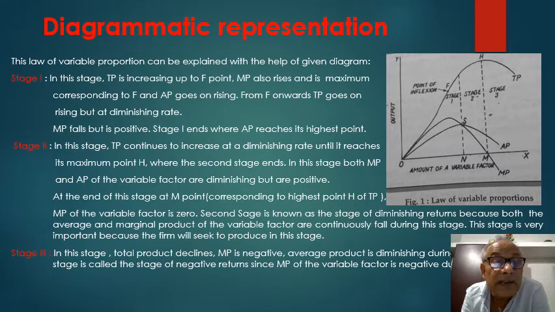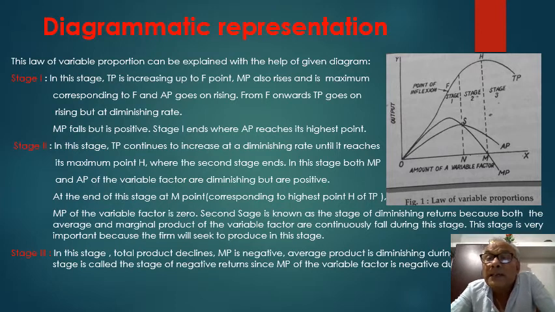A stage second, in this stage, total product continues to increase at a diminishing rate until it reaches its maximum point H. We shall notice in this diagram the total production continues to increase at a diminishing rate until it reaches its maximum point H, where the second stage ends.